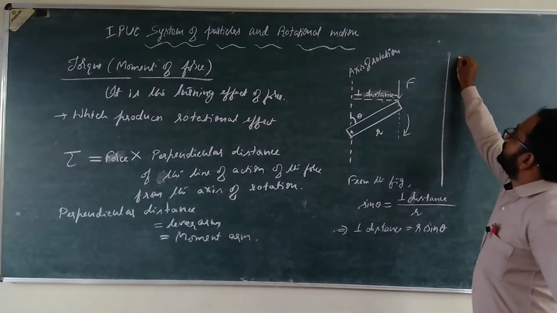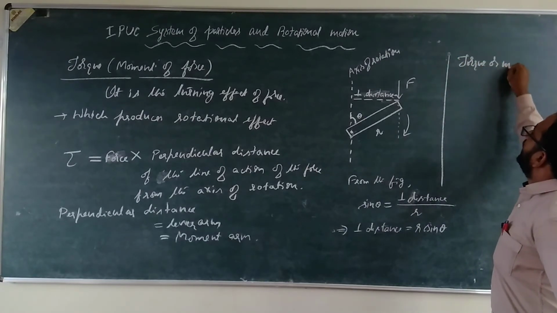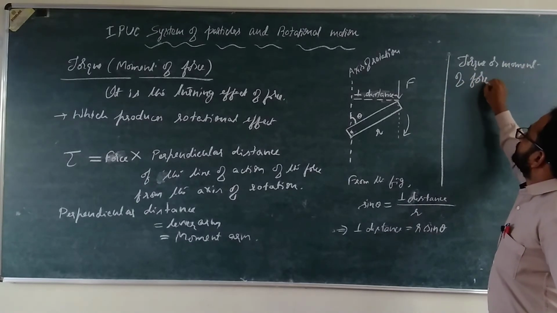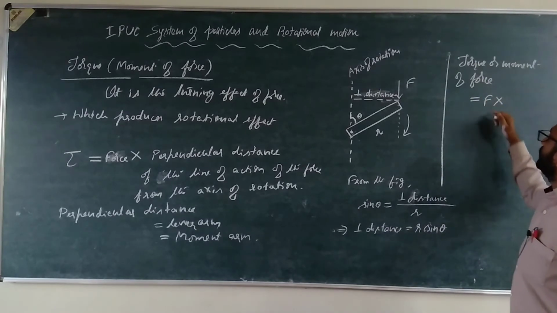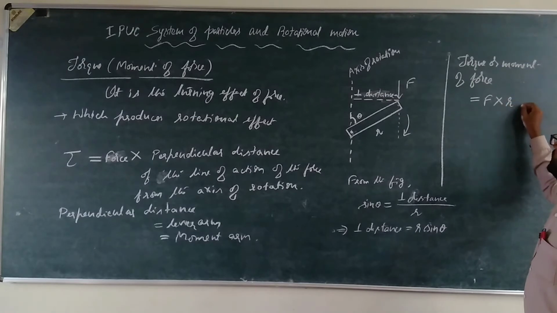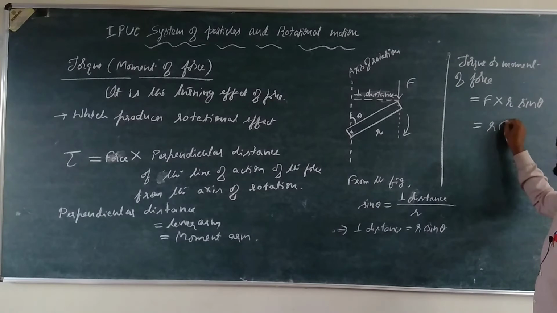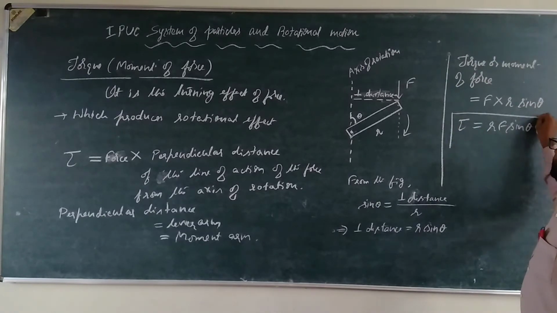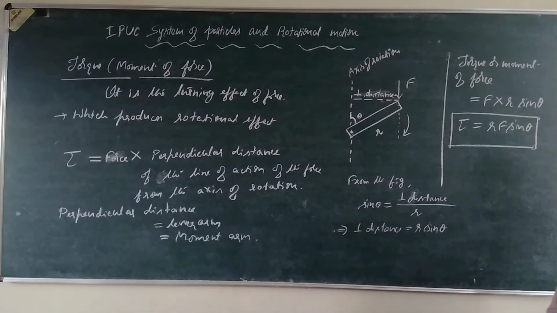So therefore the torque or moment of force acting on the body is equal to F, the magnitude of force, into the perpendicular distance, which is r sine theta. This is F r sine theta or r F sine theta. So this is the expression for tau, the moment of force or the torque acting on the body.